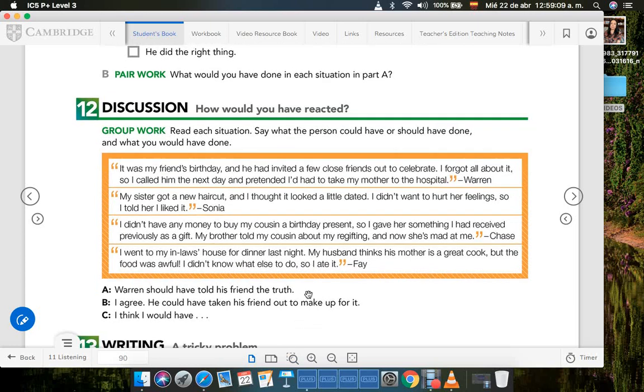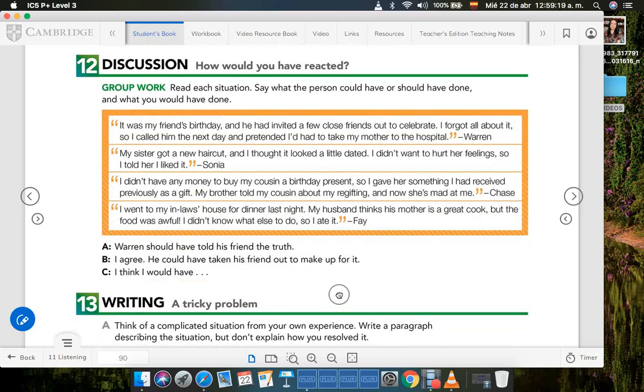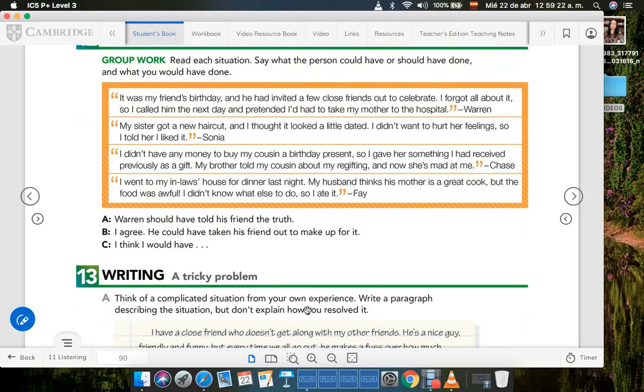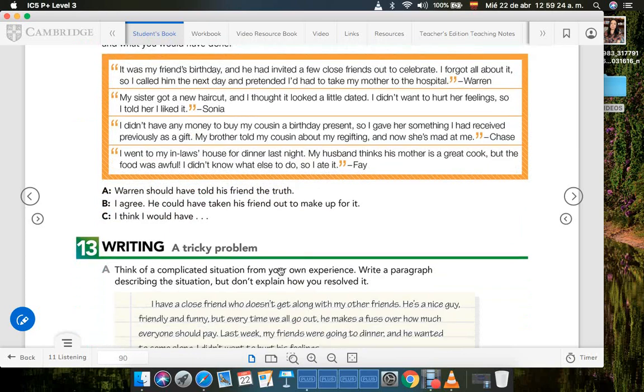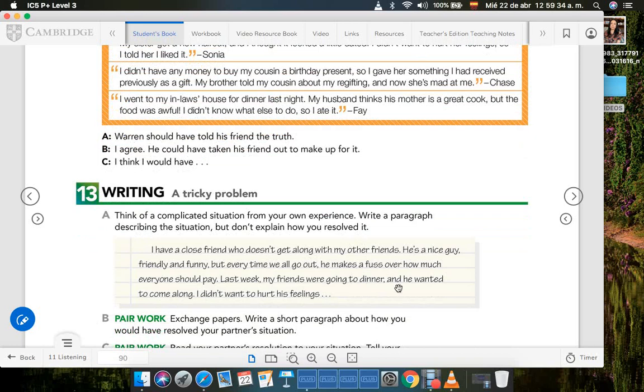That means you have 4 sentences for the person and 4 sentences for you in this example. And here we have some examples. For example, we can read like Warren should have told his friend the truth, okay? But you can think about any other situation. And then you're also going to do writing a tricky problem. Think of a complicated situation from your own experience. Write a paragraph describing the situation, but don't explain how you resolved it. Okay, you're going to write down a paragraph just like the one we have here on this example. Okay, and it has to have this size as well.